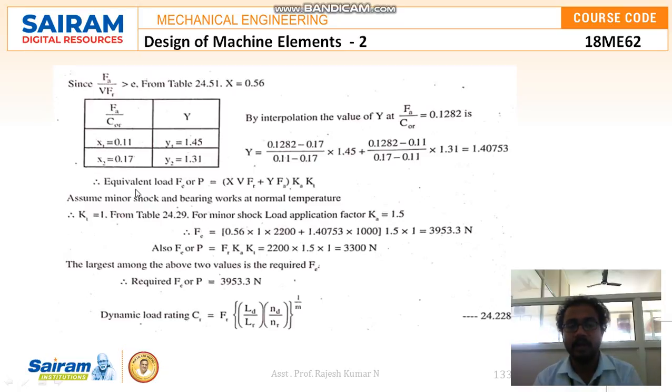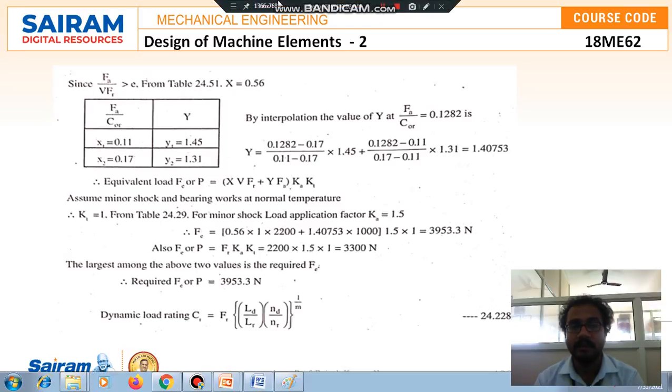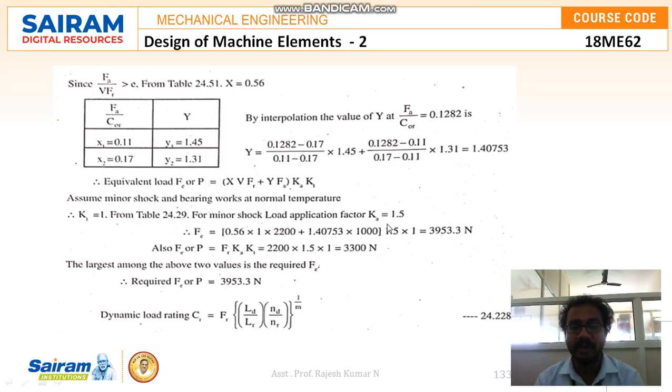So therefore the equivalent load Fe is equal to (x into V into FR plus y into FA) into Ka into Kt. So assume minor shock and the bearing works at a normal temperature, so Kt is equal to 1. From table 24.29, for a minor shock load application factor, Ka is equal to 1.5. Fe is equal to 0.56 into 1 into 2200 plus 1.40753 into 1000, into 1.5 into 1, that is 3953.3 Newton.